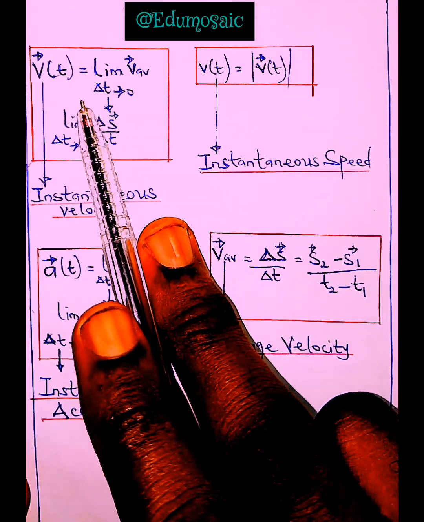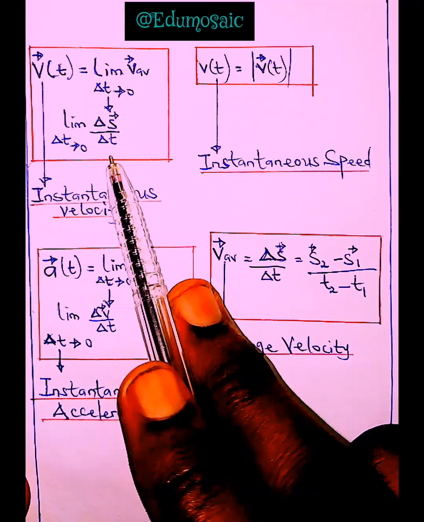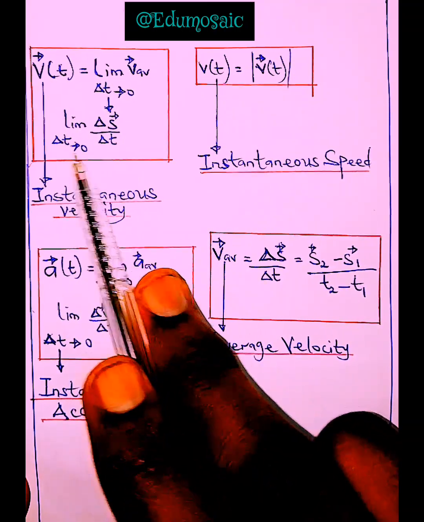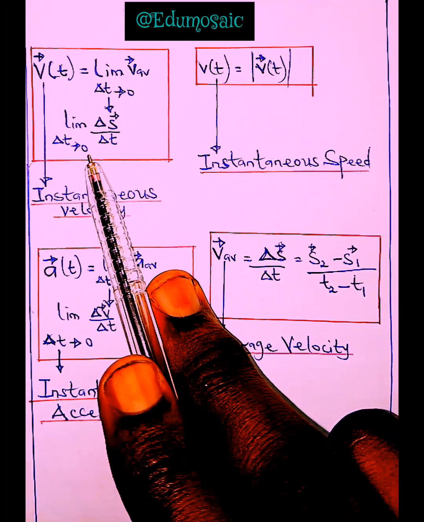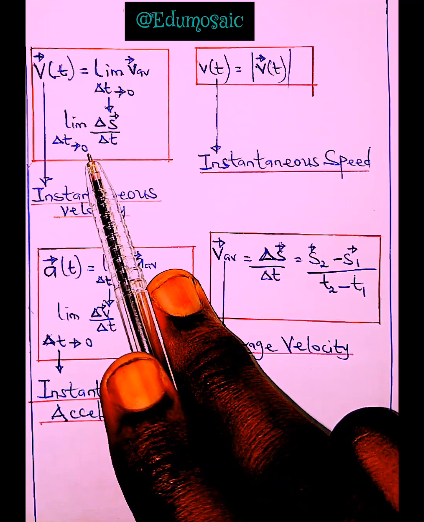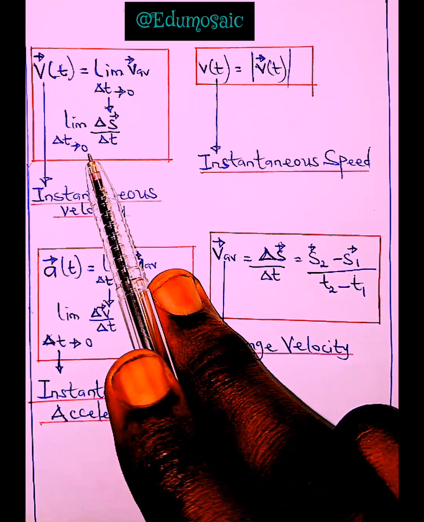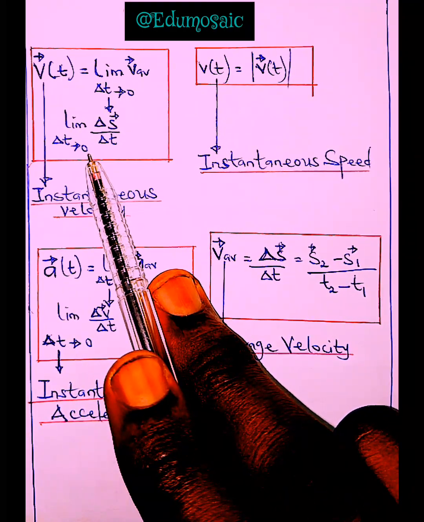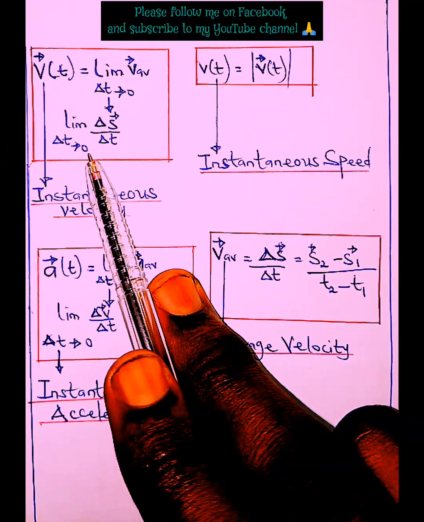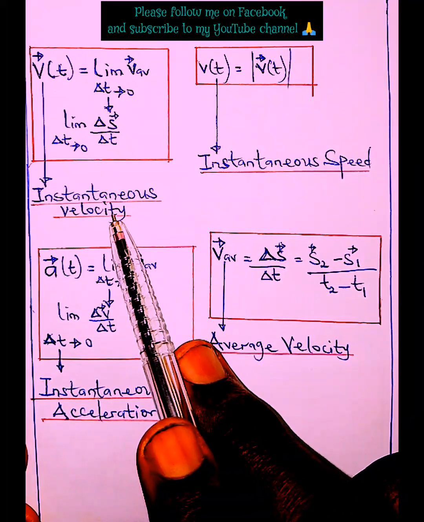So instantaneous velocity is simply the limit of the change in displacement of a body over a change in time as time taken approaches zero. So we're talking about the velocity of a given body at a particular time interval. This was only made possible after the development of differential calculus and probably integral calculus. So that's that for instantaneous velocity, the velocity of a body at a given instant.